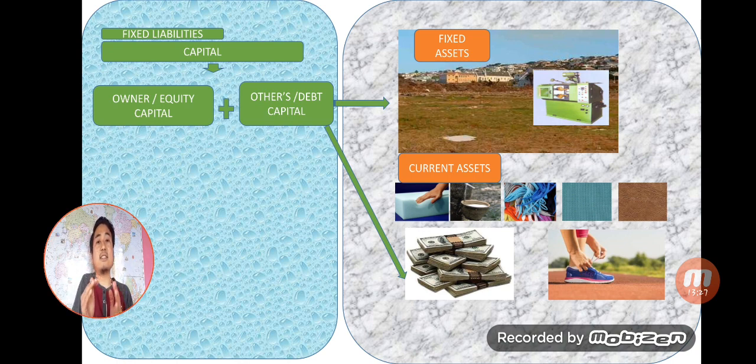That business is considered as a separate person. Say for example, I'm starting a business XYZ company limited. So accounts will treat XYZ company limited as a different person. So when I'm investing money in the business, it's like I'm giving money to that business, even though I'm the promoter, I'm the owner. So for business, capital is liability.